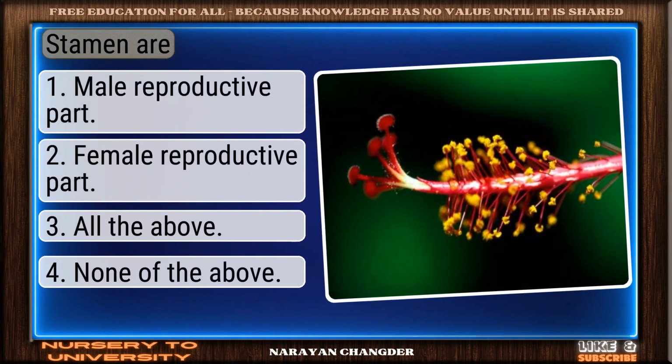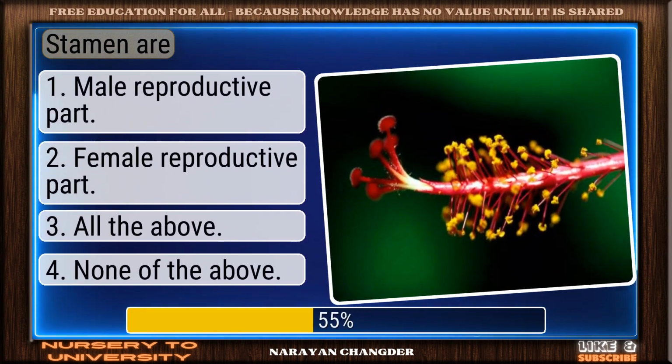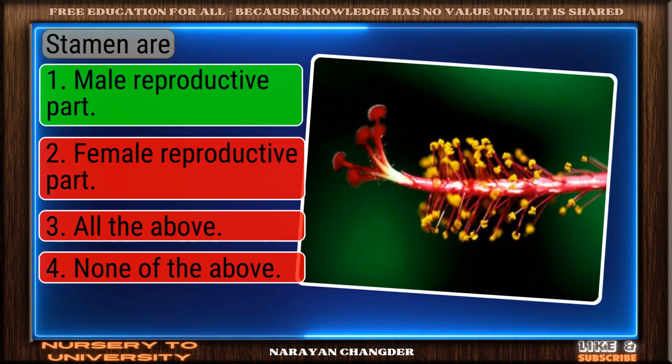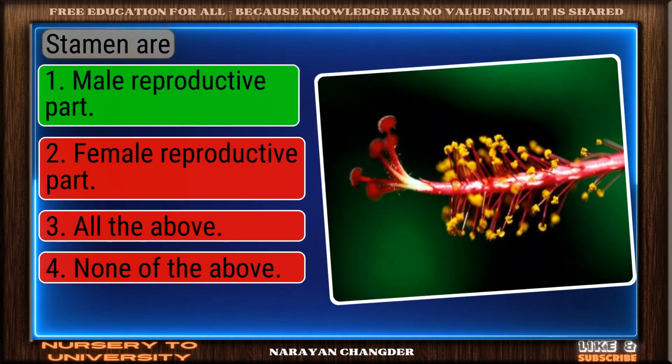Question number 300. Stamens are. Perfect. Male reproductive part is the correct choice.